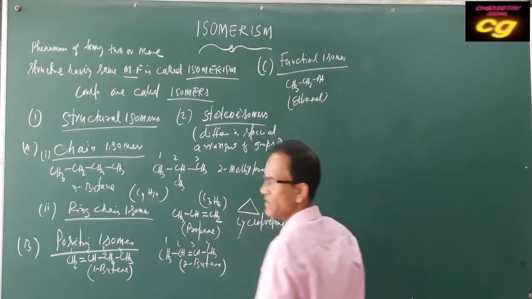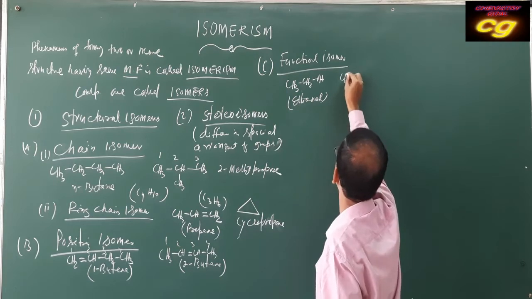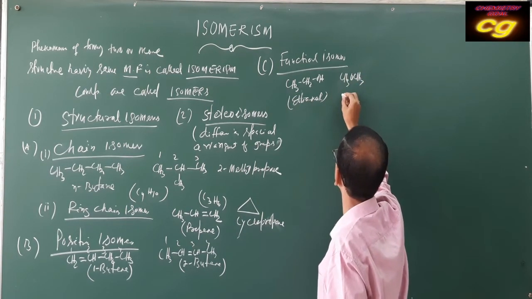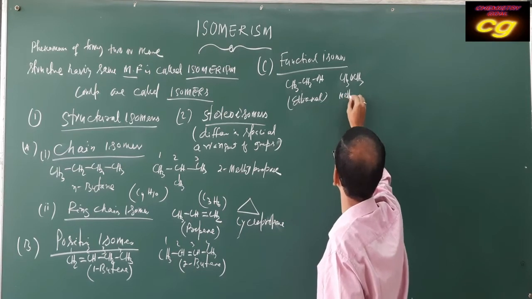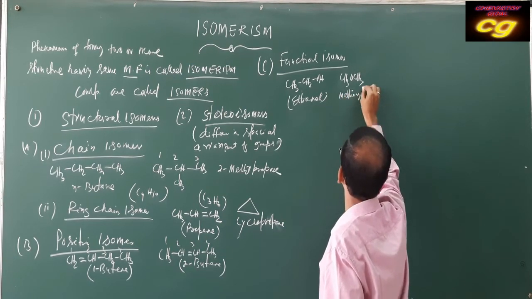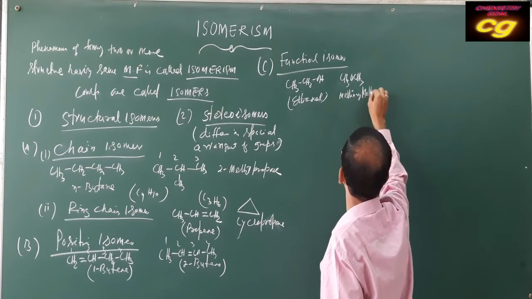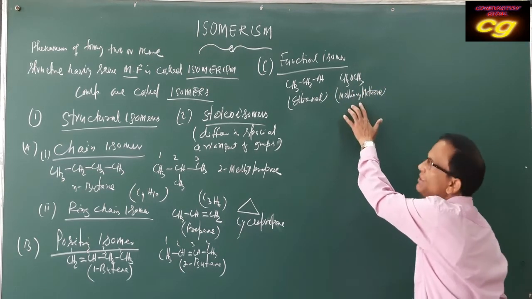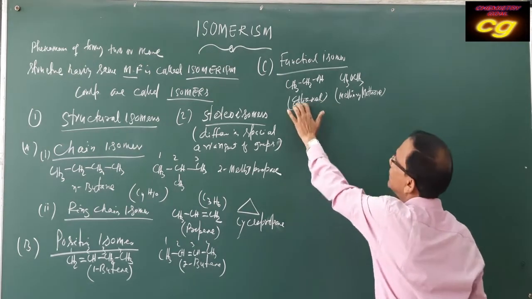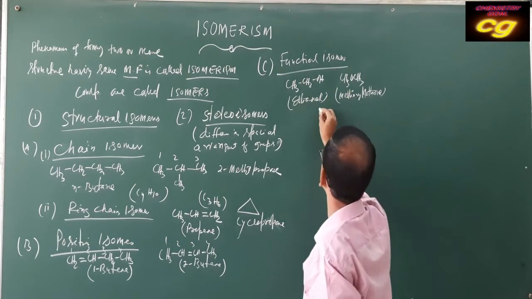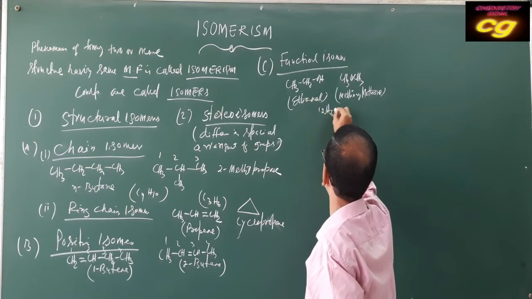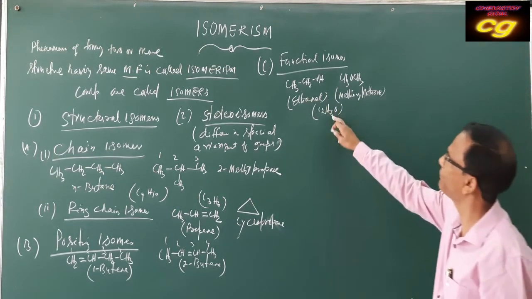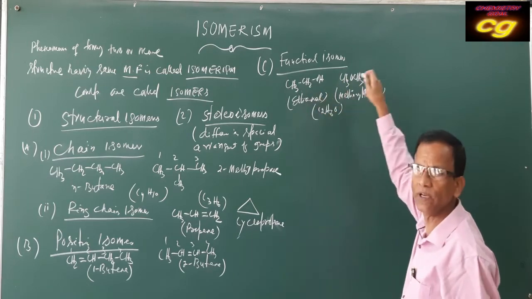Here the functional group is alcohol, but it can be written as CH3, O, CH3, which is methoxymethane. It is an ether. So this compound is an ether and this compound is an alcohol, but they have the same molecular formula, C2H6O. The formula is the same, but the functional groups are different.